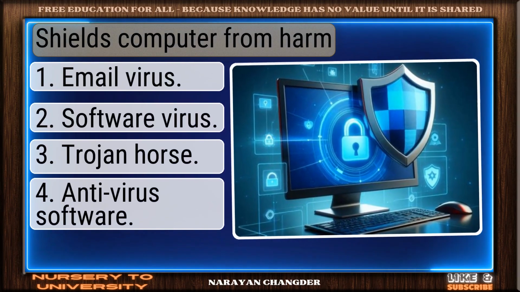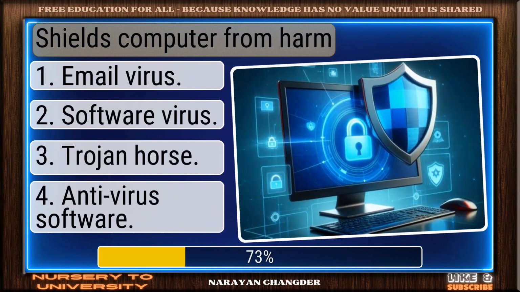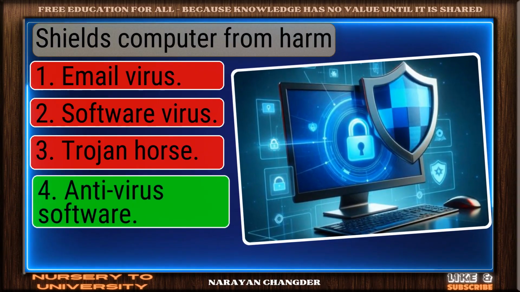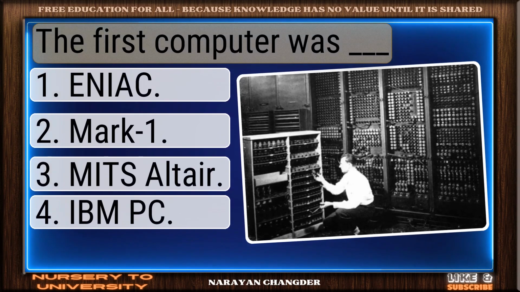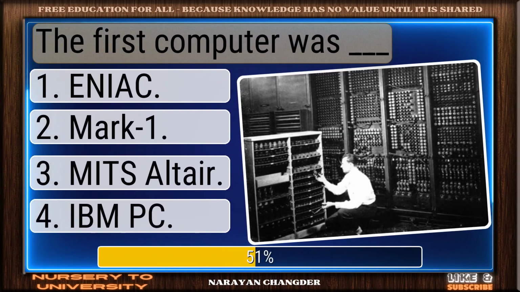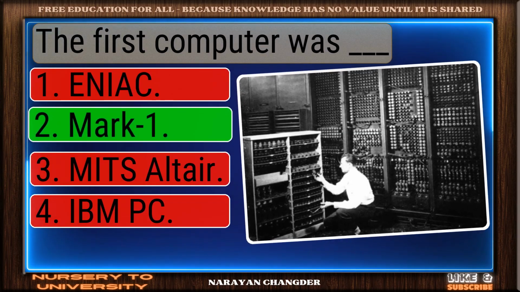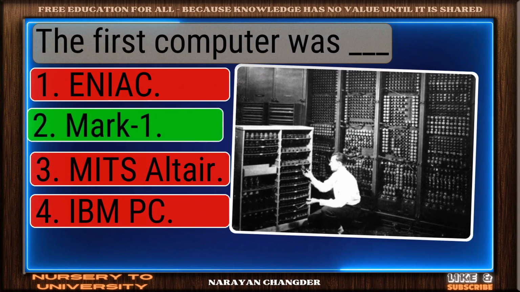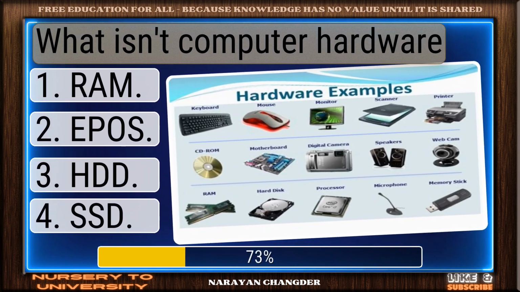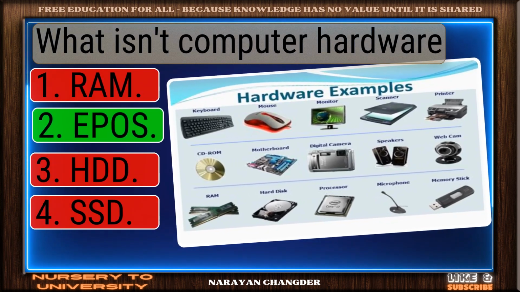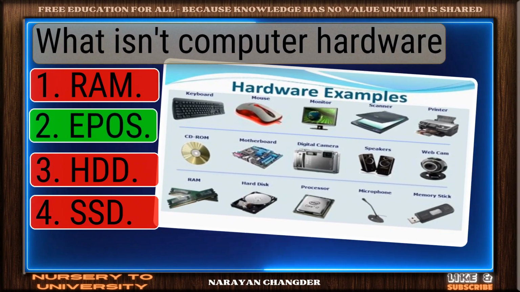Shields computer from harm. Well reasoned. Antivirus software is correct. The first computer was dash. Correct. Mark 1 is spot on. What isn't computer hardware? You're right. EPOS is correct.